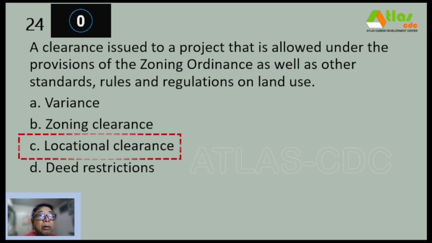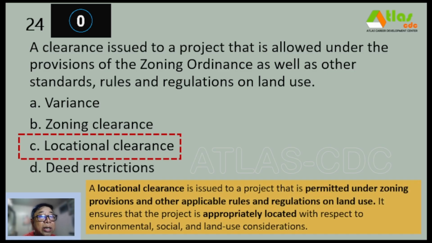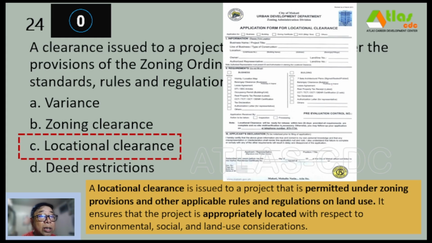And our correct answer is letter C, locational clearance. So a locational clearance is issued to a project that is permitted under zoning provisions and other applicable rules and regulations on land use. It ensures that the project is appropriately located with respect to environmental, social, and land use considerations.